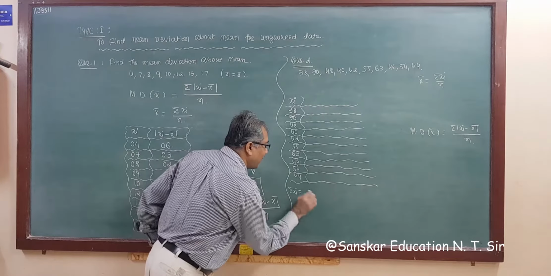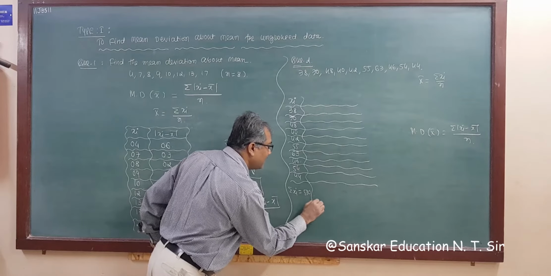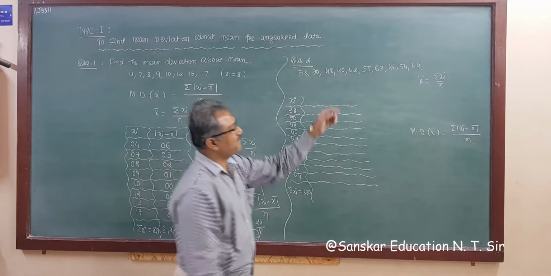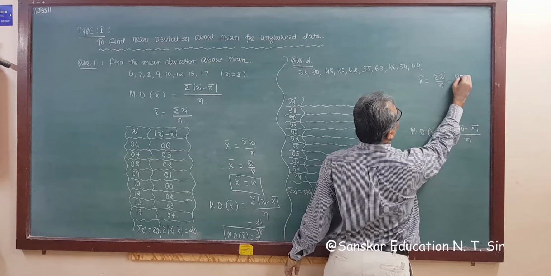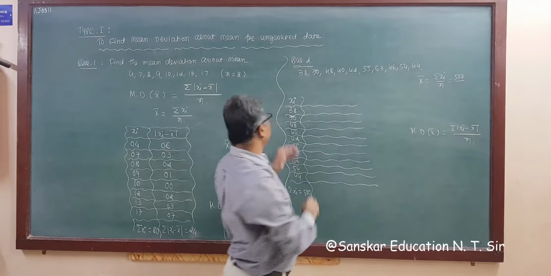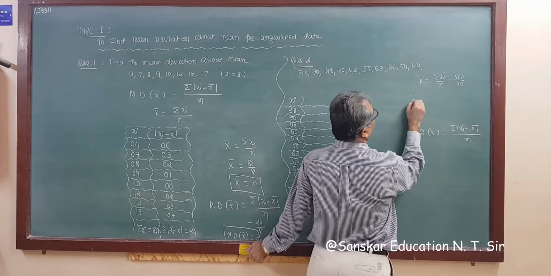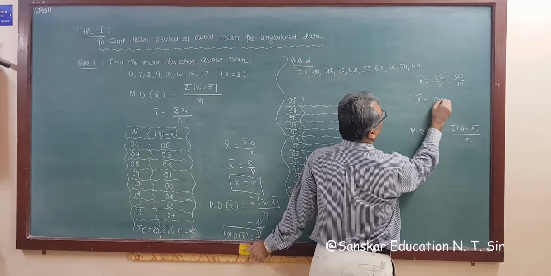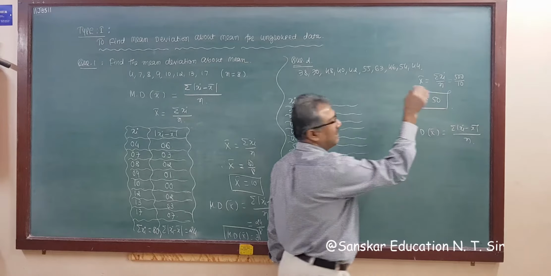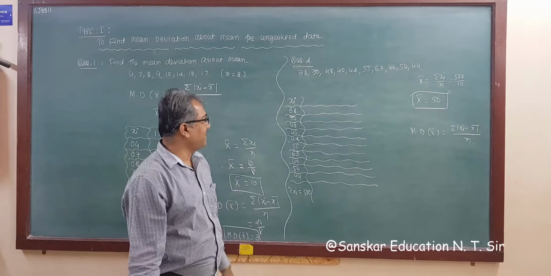So we get 500. So x bar is equal to 500 upon the total number of observations, which is 10. So x bar is equal to 50, right?